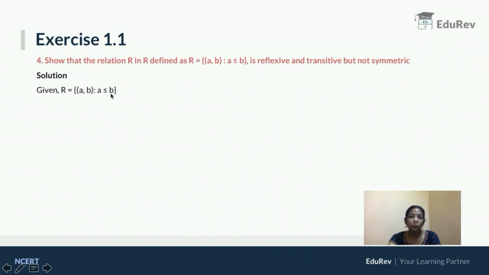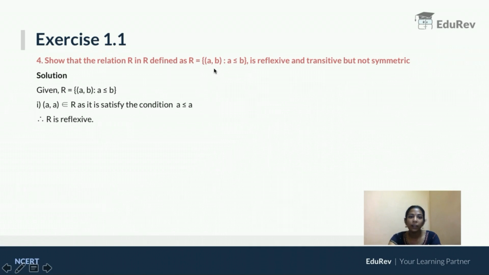If it is supposed to be reflexive, the ordered pair (a, a) should belong to R. I'll replace b with a and read the equation: (a, a) such that a ≤ a. Is it a true statement or a false statement? It is a true statement because a will obviously be equal to a. So the ordered pair (a, a) satisfies the given relation. That means R is reflexive.